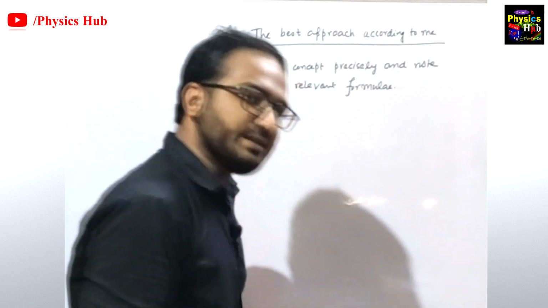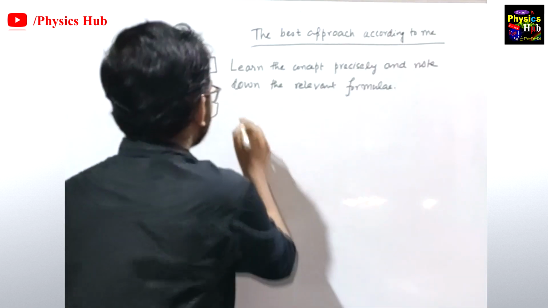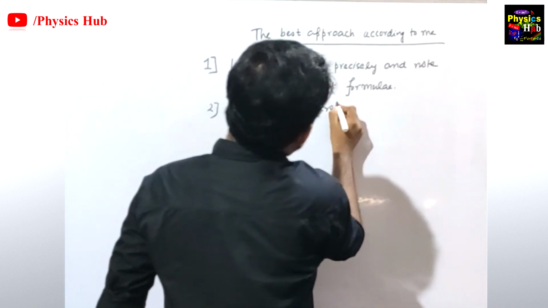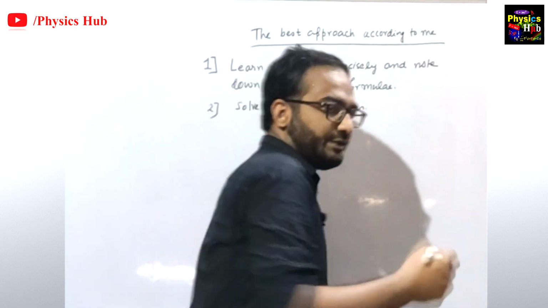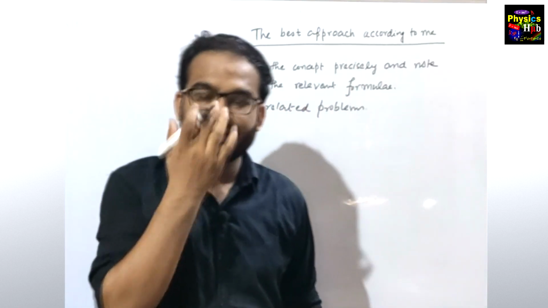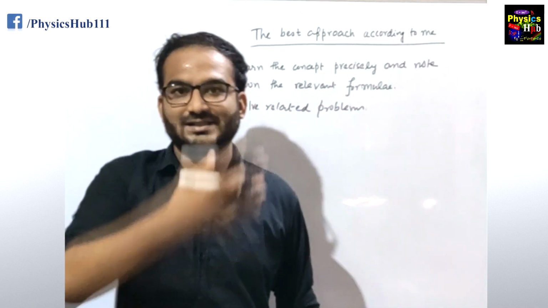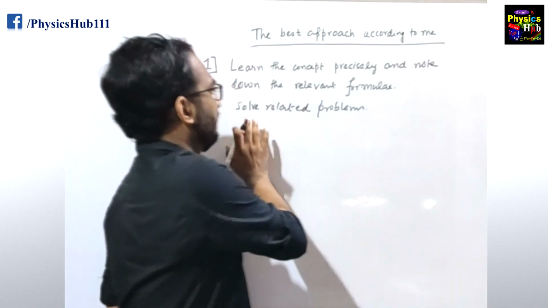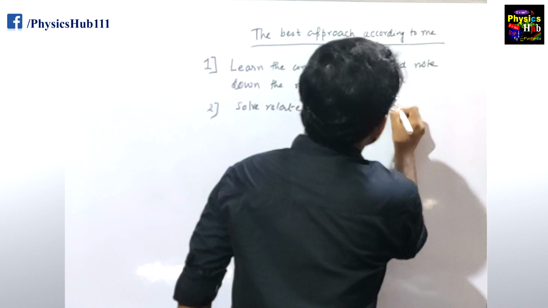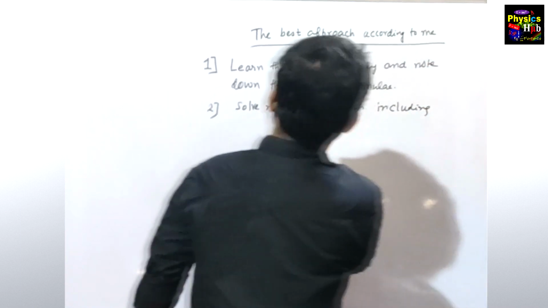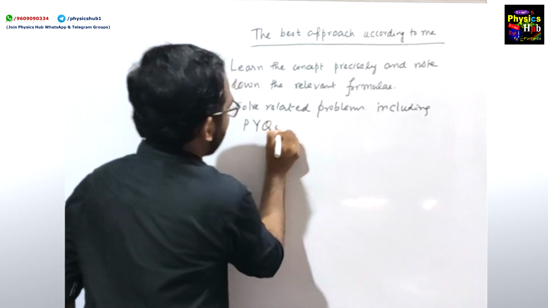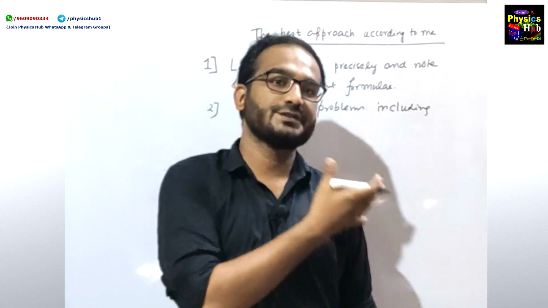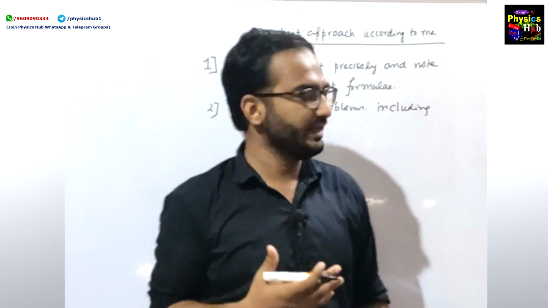The next thing you can do is solve related problems. Let us say you are studying Born approximation or variational methods or the semi-empirical mass formula. Just write down the formula, try to know the concept precisely, and practice some problems based on that. Solve related problems including previous year questions, because solving previous year questions is very necessary to know the type of questions asked in your CSIR exam. So this is the second point.